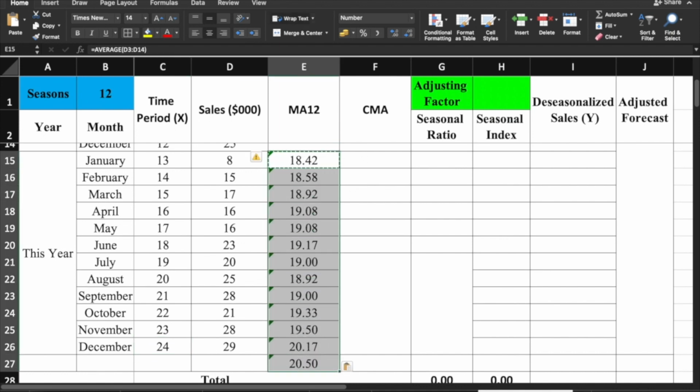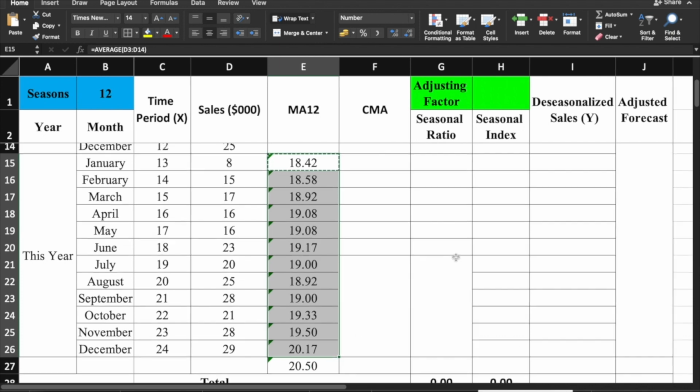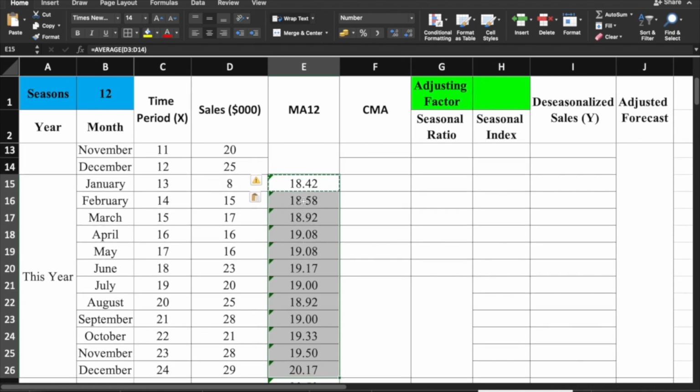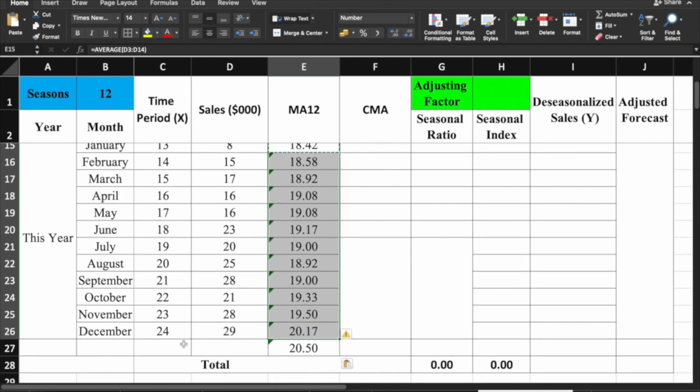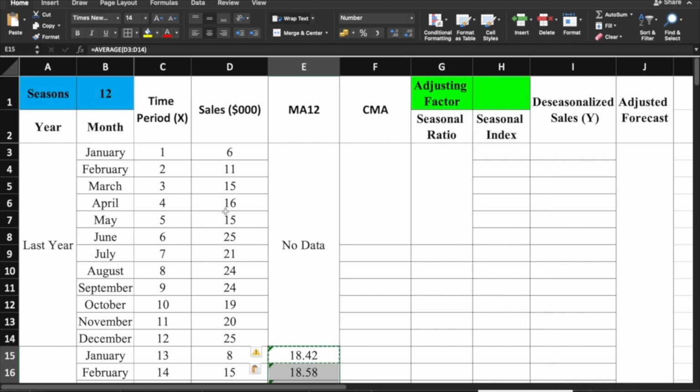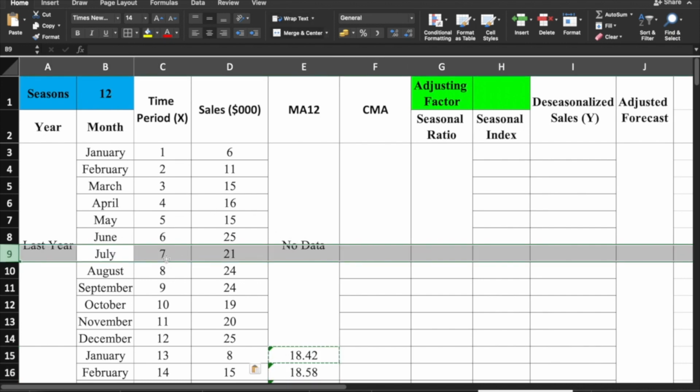That is actually 13 or 12. No, actually 12. Dahil pinasobrahan lang natin, sinadya natin pasobrahan just to see kung ano yung forecast next year. Pero to be exact, hanggang 12 lang ang meron tayo. Now, itong 12, ang gusto po natin is that nasa gitna siya ng 1 to 24. Meaning, dapat pinakaunang data na meron tayo is the July last year.